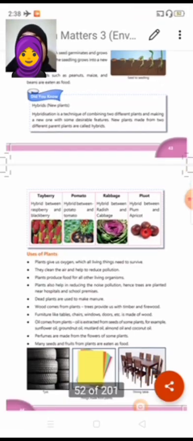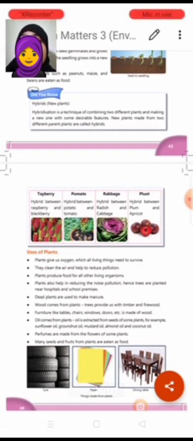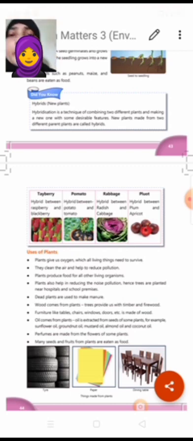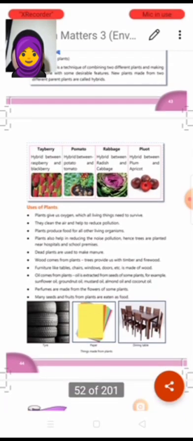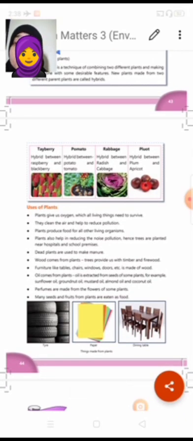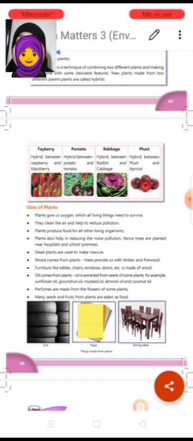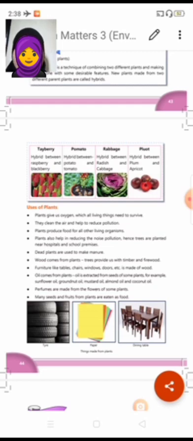Two new plants made from two different parent plants are called hybrids. This is how we have made a hybrid. Now there are certain hybrids which have been prepared by people. If you look at the tayberry, the tayberry is a hybridization between raspberry and blackberry, and they have combined them into a tayberry.